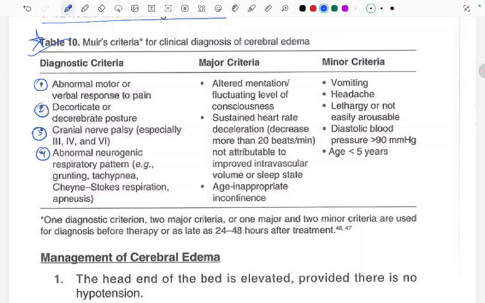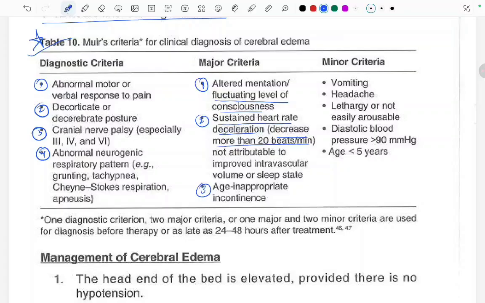Now coming to the major criteria: altered mentation, or fluctuating level of consciousness, is one of the major criteria. Then sustained heart rate deceleration, a decrease of more than 20 beats per minute, not attributable to improved intravascular volume or sleep state, is a major criterion. And age inappropriate incontinence.